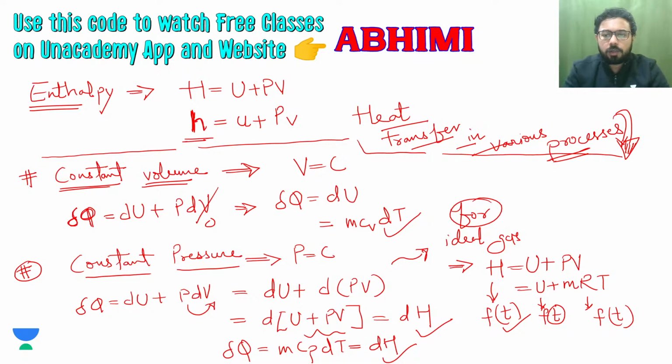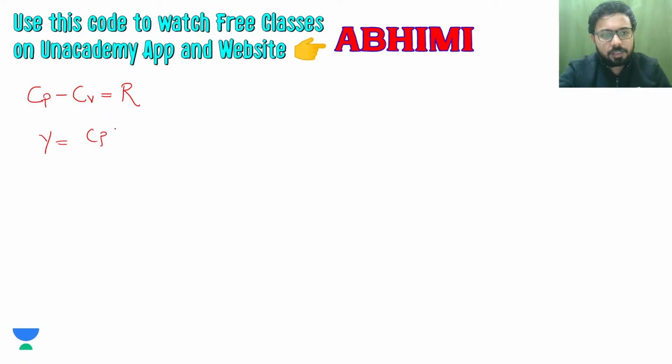Now let's talk about certain other important details that you will require to do the questions we are going to discuss. I have discussed this previously also, but let's do it one more time. Cp minus Cv is R, where R is the characteristic gas constant, Cp is the specific heat at constant pressure, and Cv is the specific heat at constant volume. The ratio of specific heats gamma is Cp by Cv.